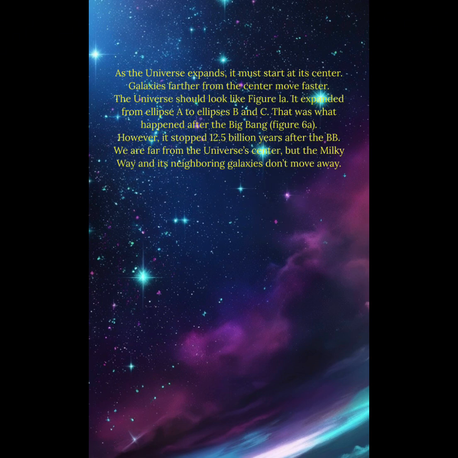As the universe expands, it must start at its center. Galaxies farther from the center move faster. The universe should look like Figure 1a. It expanded from ellipse A to ellipses B and C. That was what happened after the Big Bang, Figure 6a. However, it stopped 12.5 billion years after the BB.